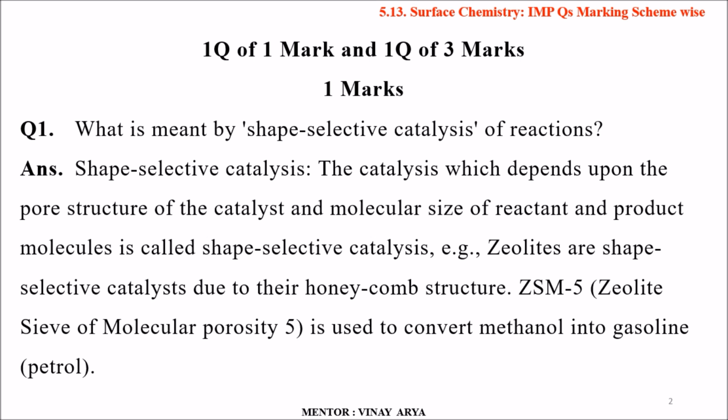First question says, what is meant by the shape selective catalysis of reaction? As we are aware, the name suggests shape selective means the catalysts which are dependent on the shape, and as per the shape the molecules of the reactants are combined. So the catalyst which depends upon the pore structure of the catalyst and molecular size of reactant and product molecule is called the shape selective catalysis. Zeolites are shape selective catalysts due to their honeycomb structure. ZSM5 zeolite, having the sieve of molecular porosity 5, is used to convert methanol into gasoline or methanol into LPG and CNG.